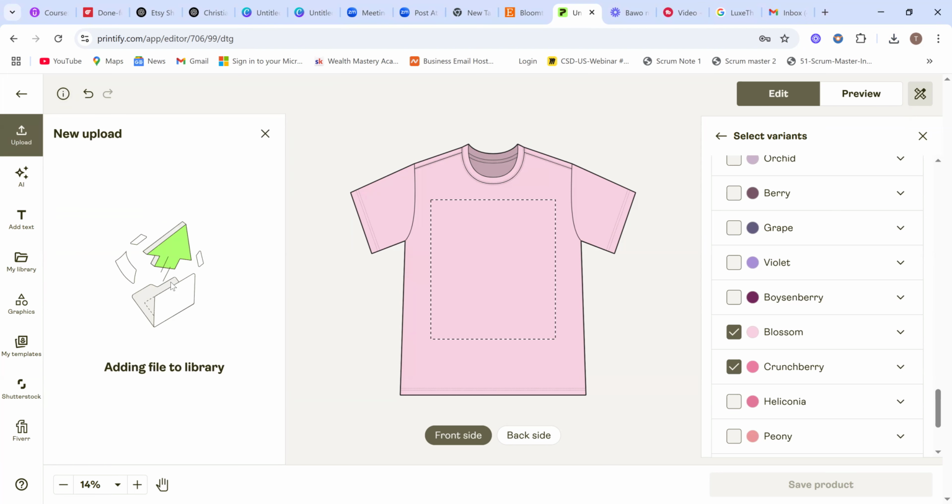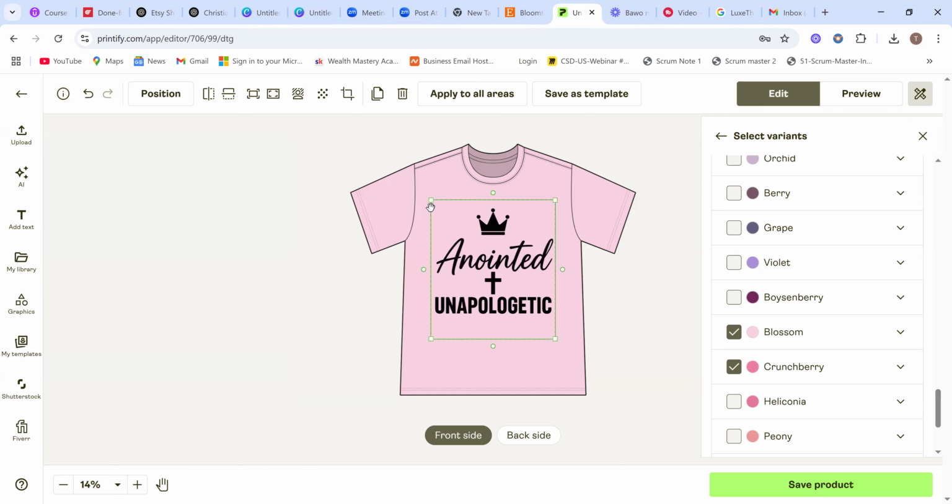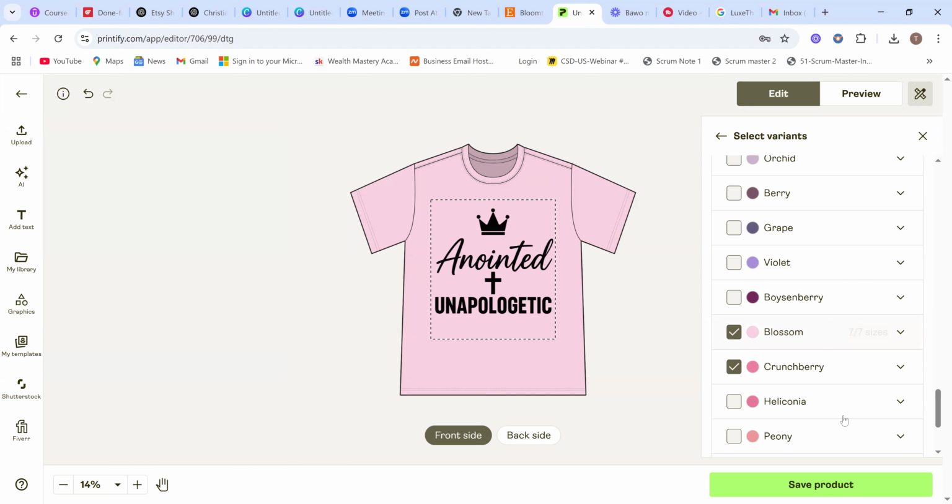Open. Yes, so it's placing it, and make sure your design is not out of this border, right? Just like this. This is how we want it. Then once we have this done, all you need to do is save your product. I don't know if you can see the save button. We have it here. You save your product.